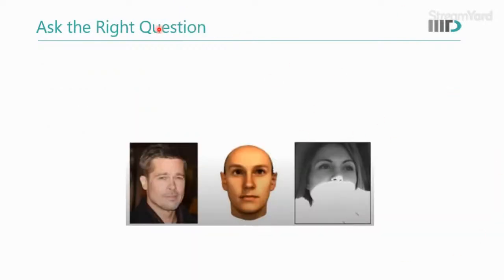There is one more thing: we should ask the right question. For example, let's say this is the image, and we want to do face recognition. This is a synthetic image. The real camera image is not equivalent to the synthetic image, nor to real images with other environmental conditions. For example, there is a lot of sun exposure here, too much brightness, and we are not able to see half of the image. So we should ask the right question based on the data. We'll also see how we can improve the data set and all those things in some of the upcoming classes.